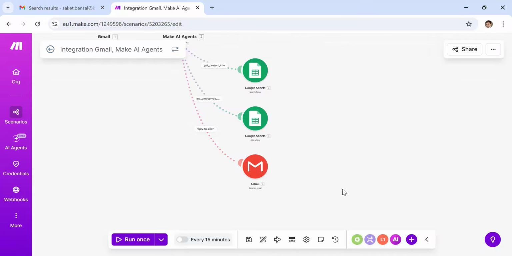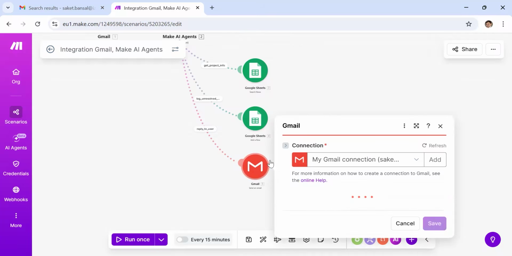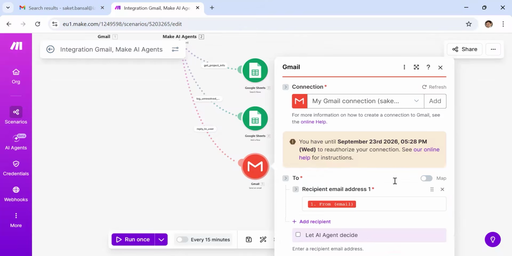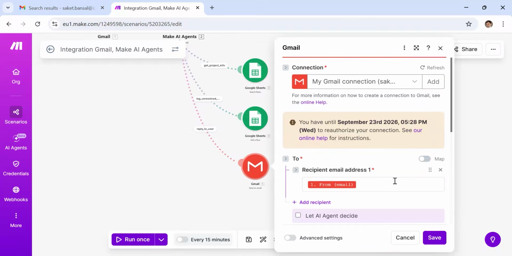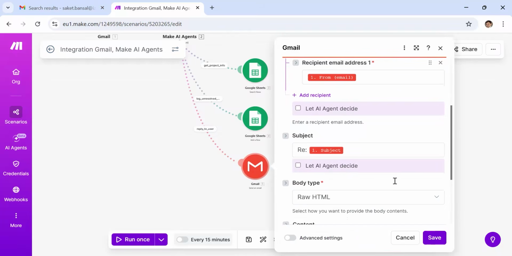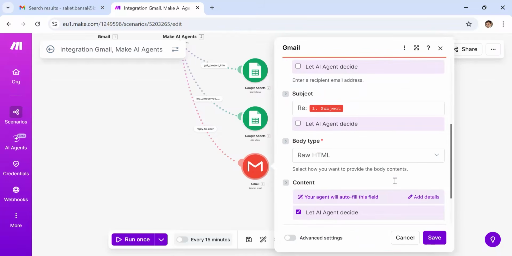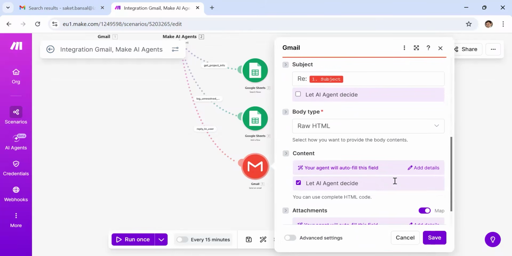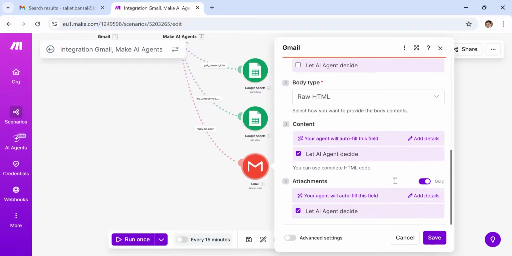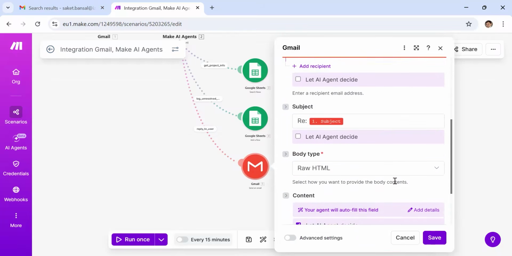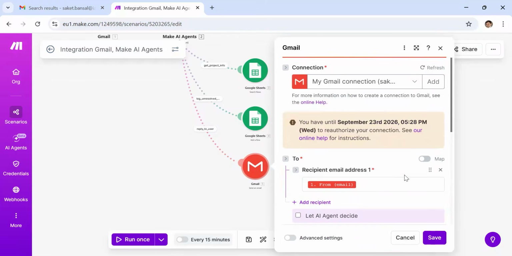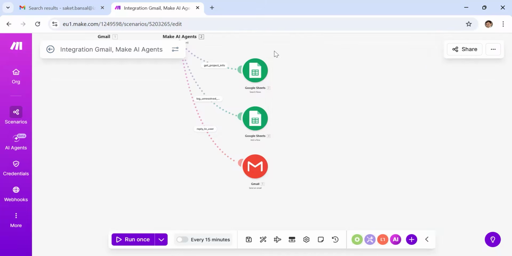The third tool is send an email. It explains that you can use this particular connection and send an email from the email ID. I'm connecting it to the receiver. I'm also putting a subject, a reply to the subject which you got before, and I can let AI decide that also. For the content, I can give instructions, but here I am becoming a little lazy. I say let AI decide whatever content it wants to fill. That's a Gmail module.